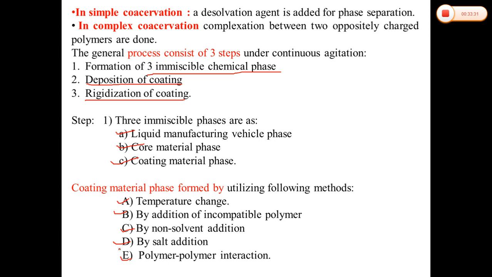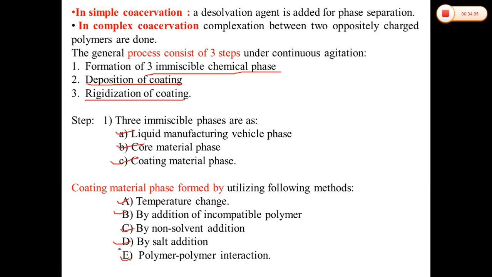The phase boundaries with decreasing temperature become the poor polymer phase, the microencapsulation vehicle phase, and the second phase, the coating material phase, becomes the polymer rich phase. Once you increase the temperature, how it will affect your encapsulation process depends upon the coating that they have provided.